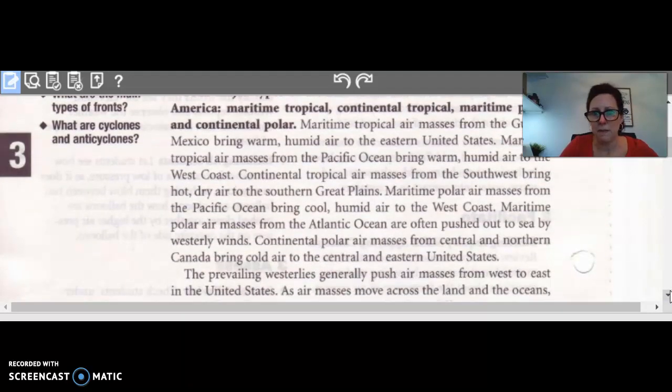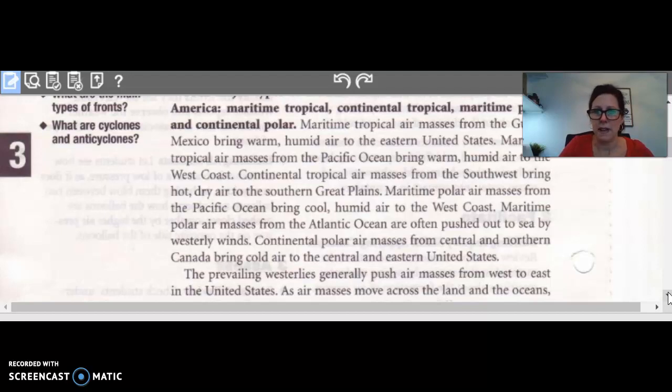Continental tropical air masses from the southwest bring hot, dry air to the southern Great Plains. Maritime polar air masses from the Pacific Ocean bring cool, humid air to the west coast. Maritime polar air masses from the Atlantic Ocean are often pushed out to sea by westerly winds.